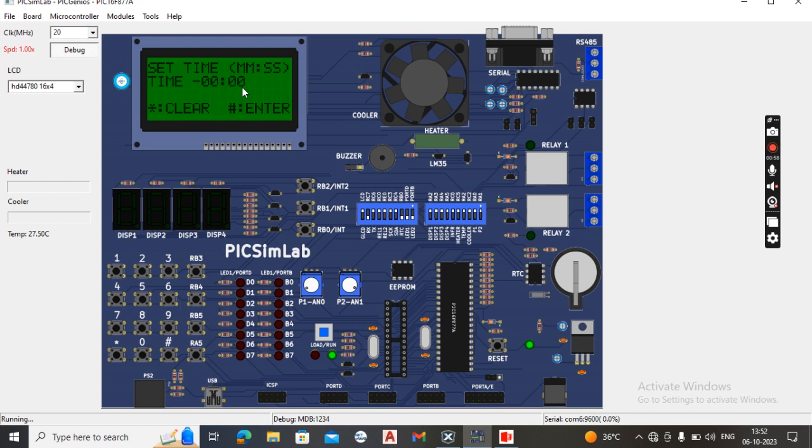Now I have to set the time. Now I will give 5 seconds. And now I will enter it. Again the fan is running. The convection mode is running. It shows time up. The execution is completed.